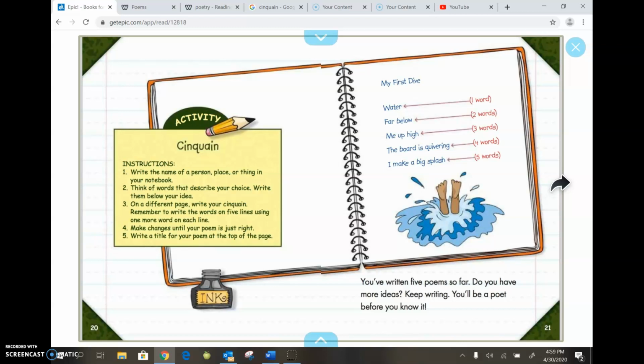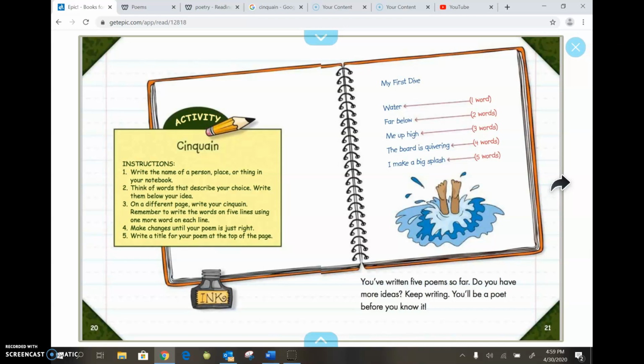All right, let's look at this example. This example, the title is My First Dive. Water, far below, me up high. The board is quivering. I make a big splash. Now notice, boys and girls, that the title is My First Dive. The M, the F, and the D are all capitalized. That signifies that the title is written correctly.